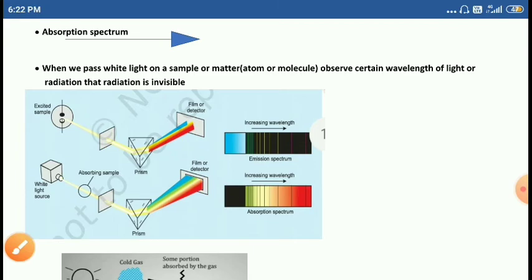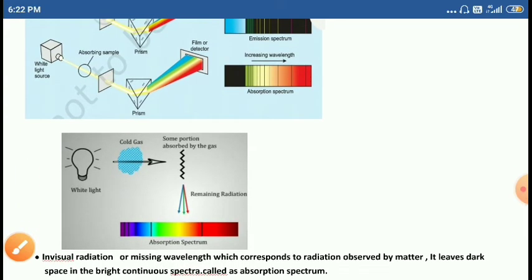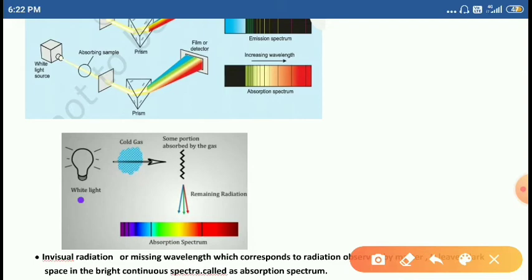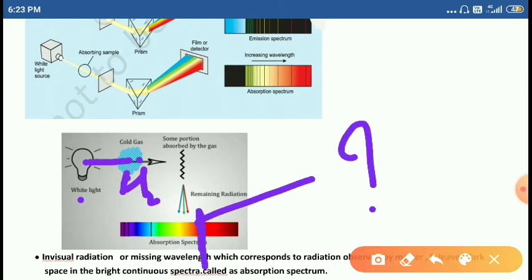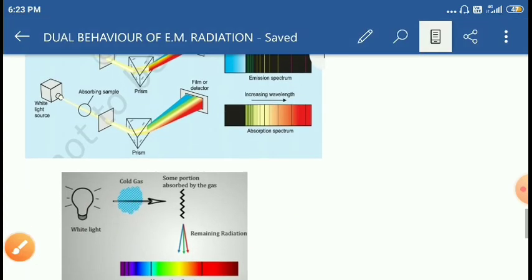Right, friends? Look at the structure here. We are passing the light into the prism through a gas, either hydrogen or helium gas. The gas absorbs some light but does not emit it. So that's why this dark space is visible here. This is the dark space.